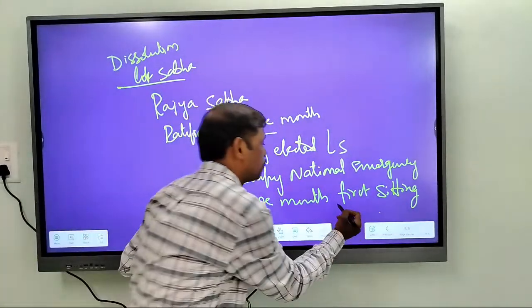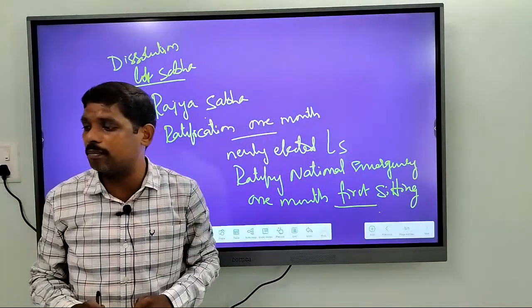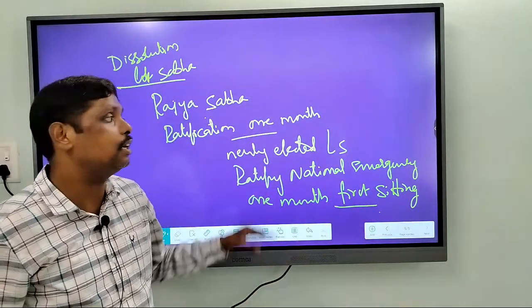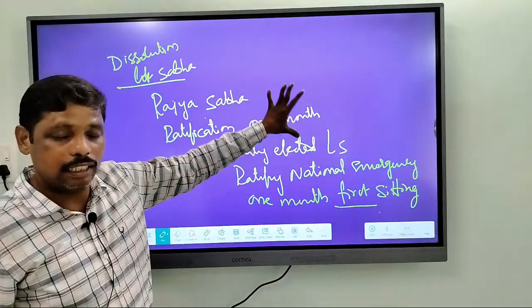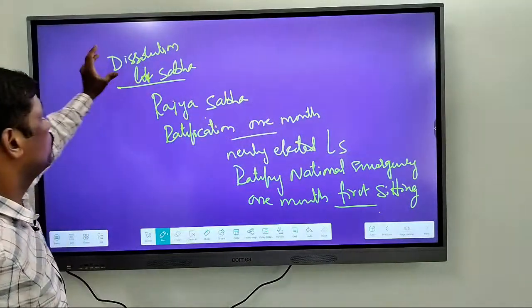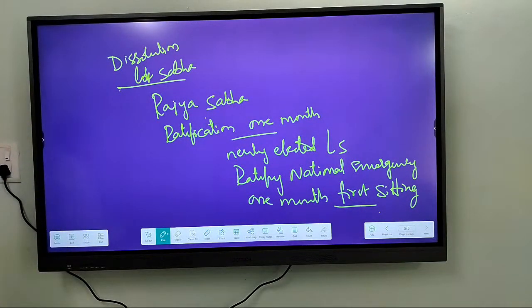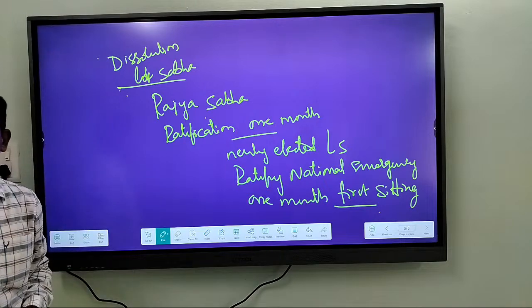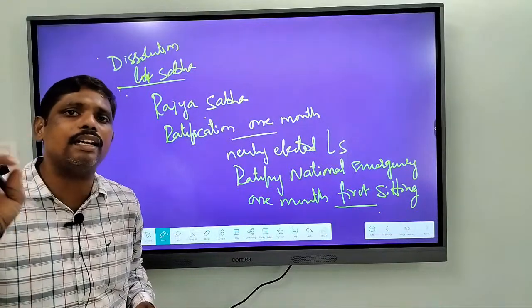This is the important point to remember: the 1 month is calculated from the date of first sitting. So this is the procedure for ratifying a national emergency in case of dissolution of Lok Sabha. Remember this situation, the situation of dissolution of Lok Sabha. Am I clear on this point? If you have any doubts, please do ask me. I will repeat again and again.